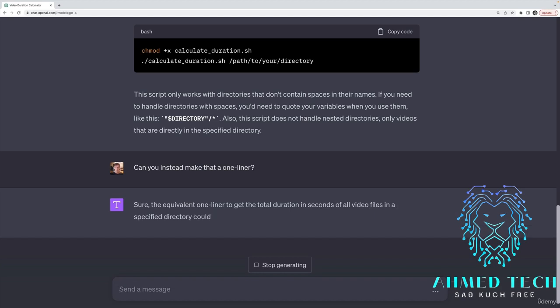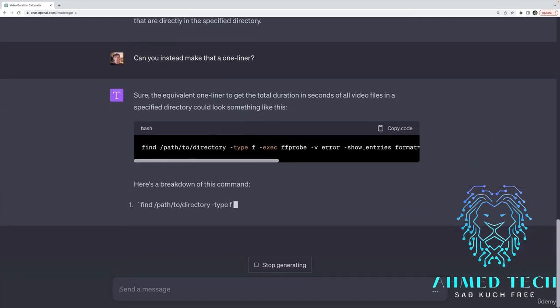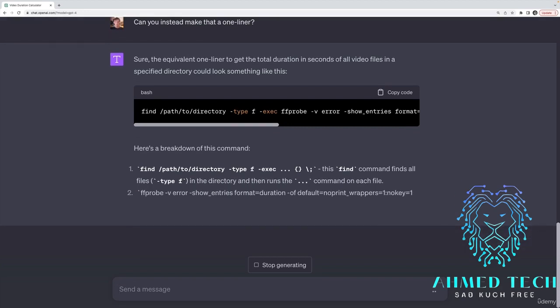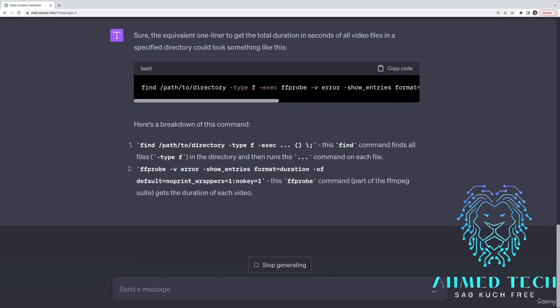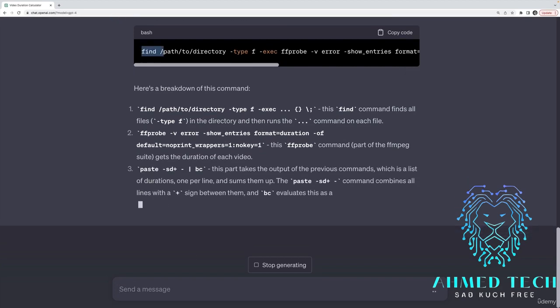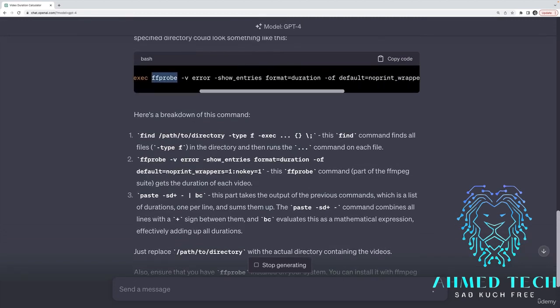And this is, again, this iterative process that we'll talk more about, where it's a conversation going back and forth with ChatGPT to arrive at the actual end result that behaves the way I want it to. So here's what it's given me. It's using the find command. It's using something called ffprobe. It's then looking for the duration.